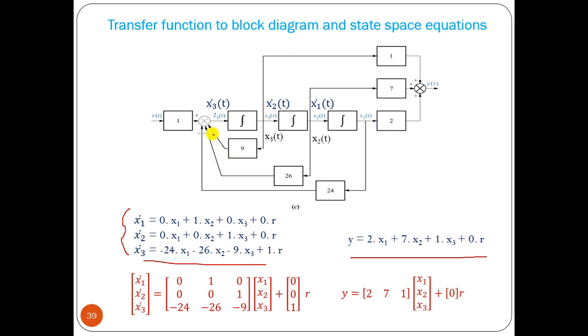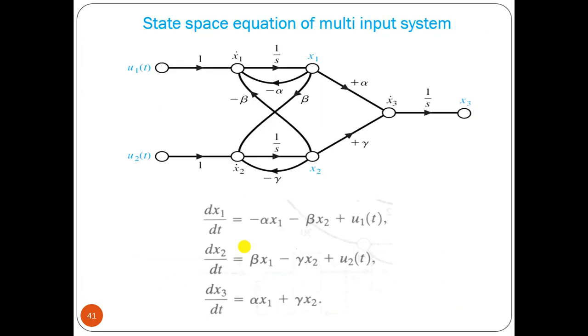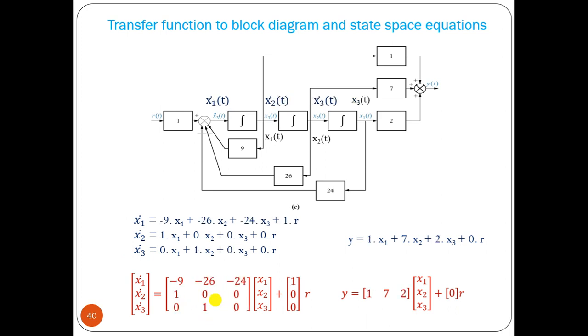Input is not connected to x1 and x2, input is connected at x3. x1 dot equals x2, x2 dot equals x3. So we can see that and we can find out the mathematical model, or in matrix form. We can now interchange these variables: x1 to x3, x3 dot here, x2, that is x2, so x2 dot, x3, and this is your x1, so it is x1 dot. Then we can see that it becomes the 180-degree rotated version. That is the point we are getting here.